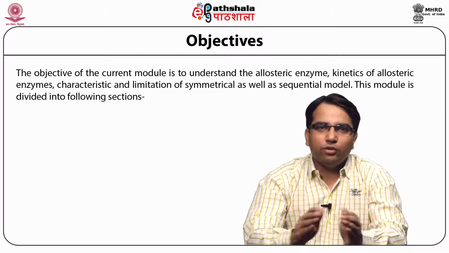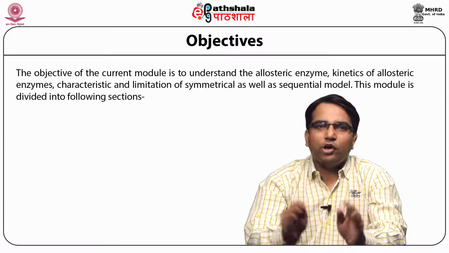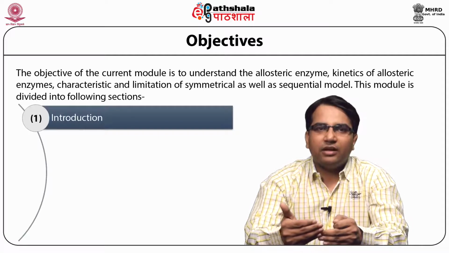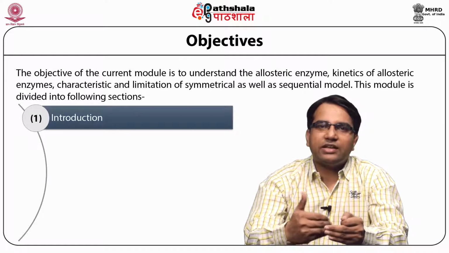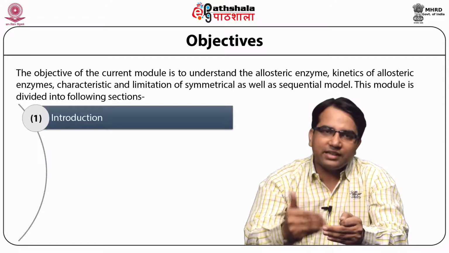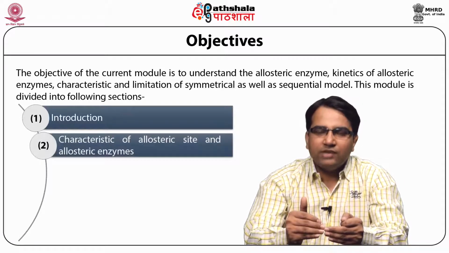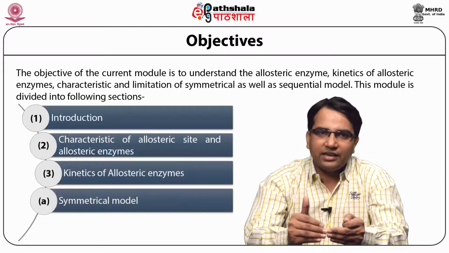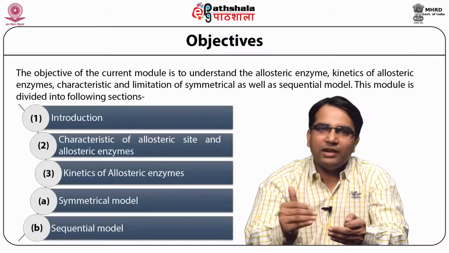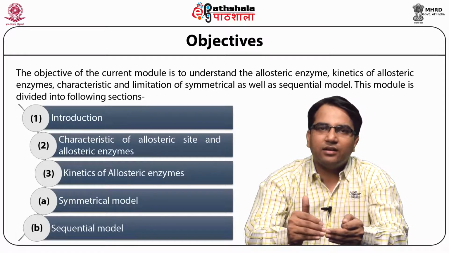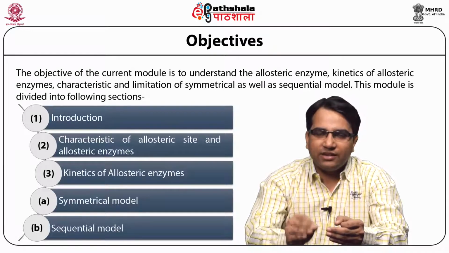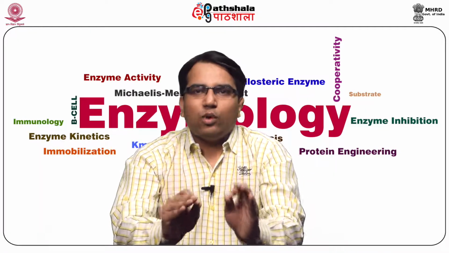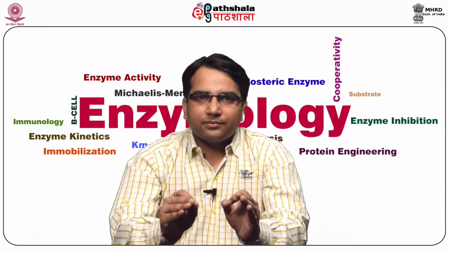This module is divided into the following sections. First, we will discuss the basics of allosteric sites and allosteric enzymes. We will discuss their characteristics. Then we will discuss the kinetics of allosteric enzyme using symmetrical and sequential models. We will also discuss the limitations and significances of the sequential and symmetrical models. So, what is an enzyme?